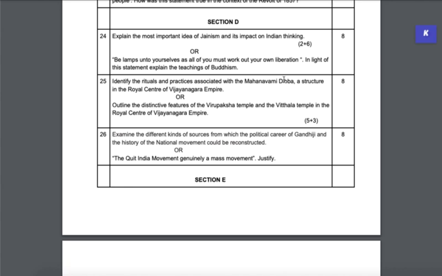Ahimsa means not harming living and non-living things as well, because Jains believe that even non-living things have pran, have some life, right? And then the second part is impact on Indian thinking. So here, on non-violence, you can talk about vegetarianism, right? So these kind of things.